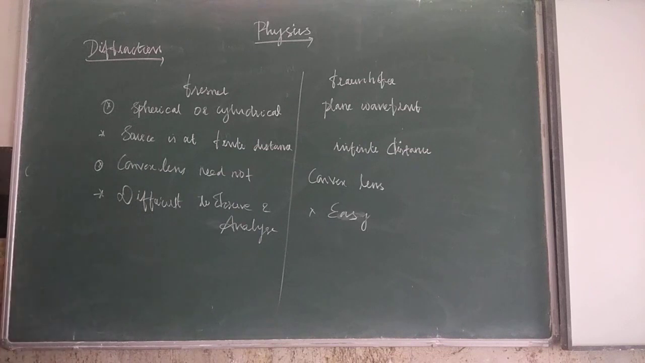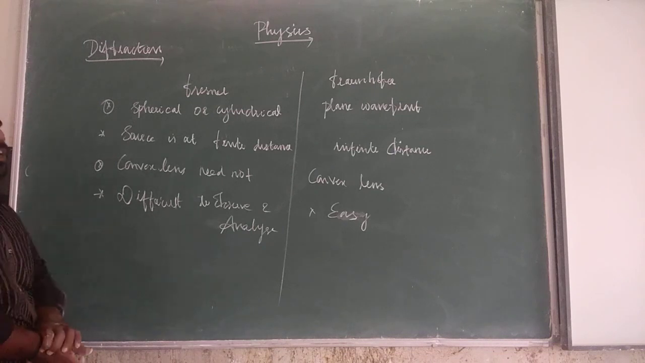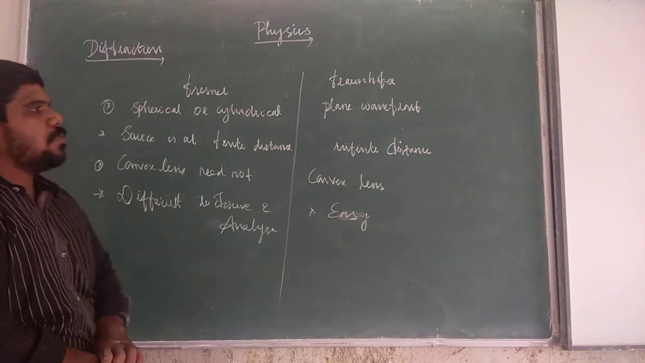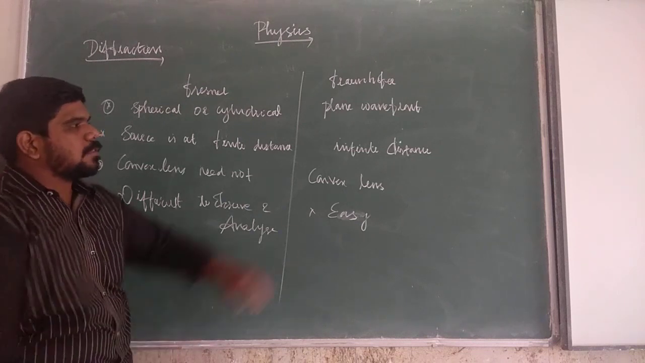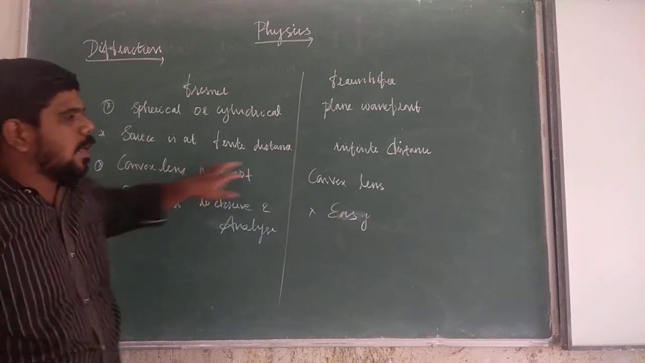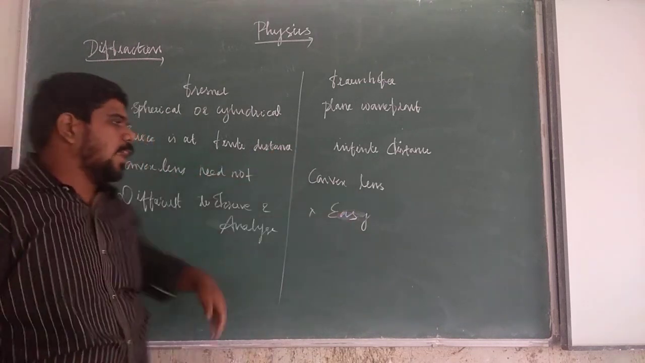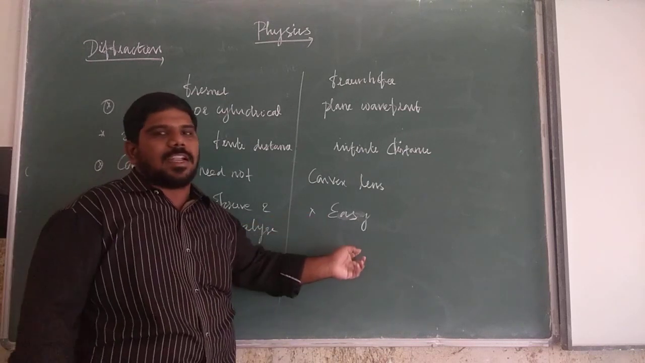So, what is the difference between Fresnel and Fraunhofer diffraction? Based on the wavefront that undergoes diffraction, it is classified into two types: Fresnel diffraction and Fraunhofer diffraction. For Fresnel, spherical or cylindrical wavefronts undergo diffraction; for Fraunhofer, plane wavefronts. Here the source is at a finite distance, there at an infinite distance. In the laboratory, for Fresnel the convex lens need not be used, and for Fraunhofer it needs to be used. Here it is difficult to observe and analyze; there it is easy.